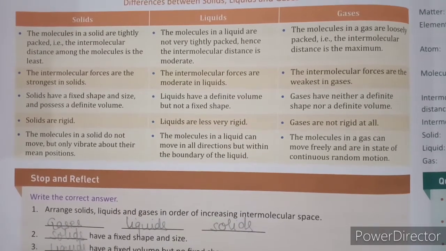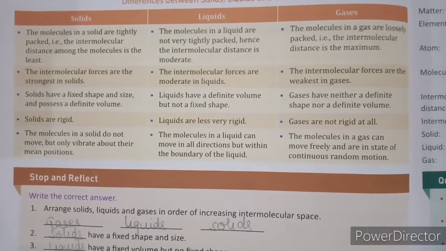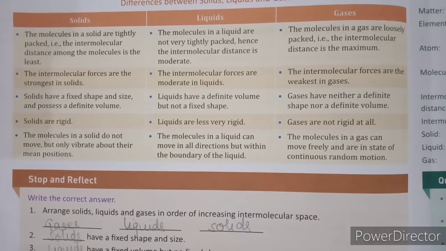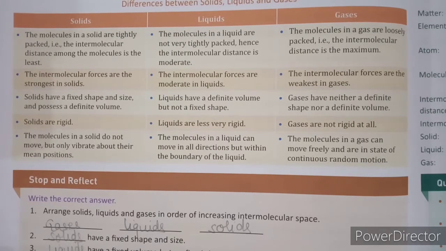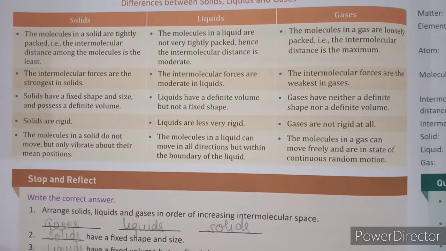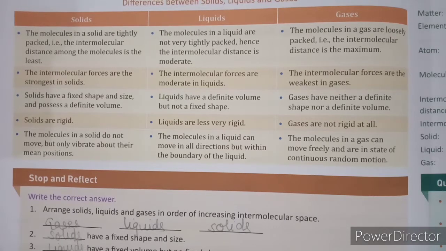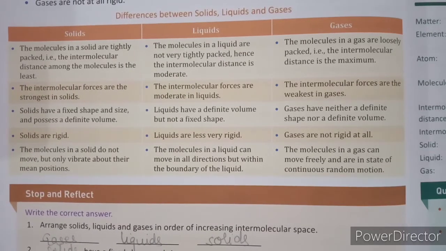Regarding gases, molecules in a gas can move freely and are in a state of continuous random motion. Whenever you observe gas molecules, they can easily move from one direction to another, and whenever they are set free, they can go in any direction. So these points are the differences between solids, liquids and gases.